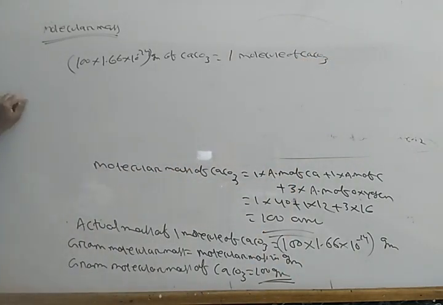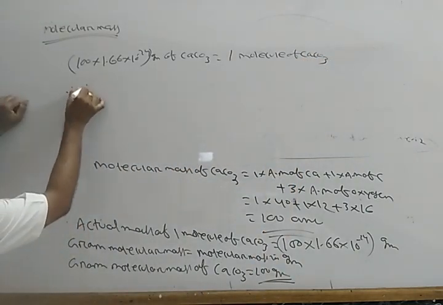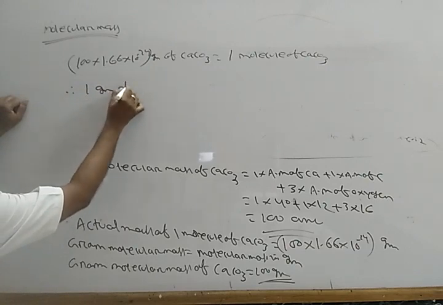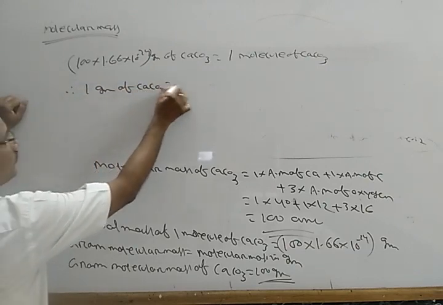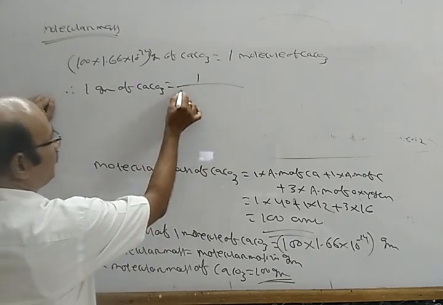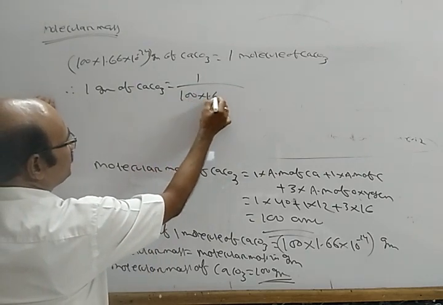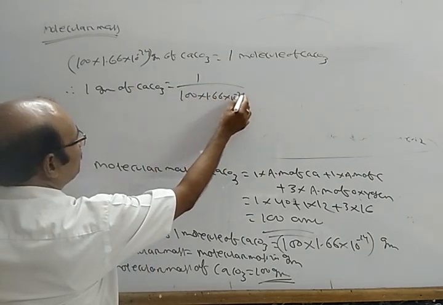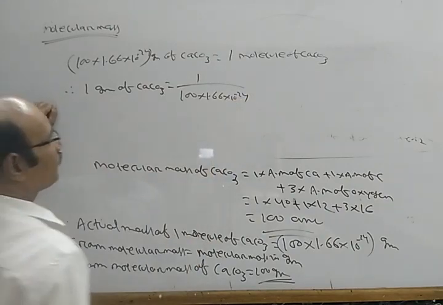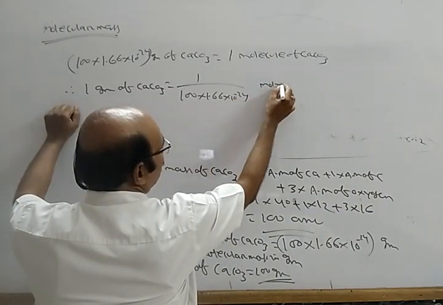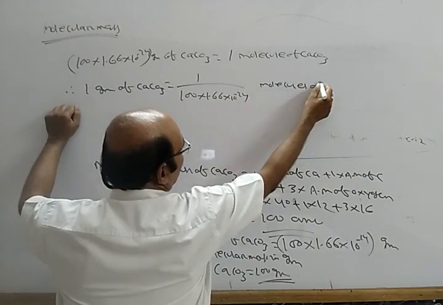Therefore, 1 gram of calcium carbonate equals 1 by 100 into 1.66 into 10 power minus 24 molecules of CaCO3.